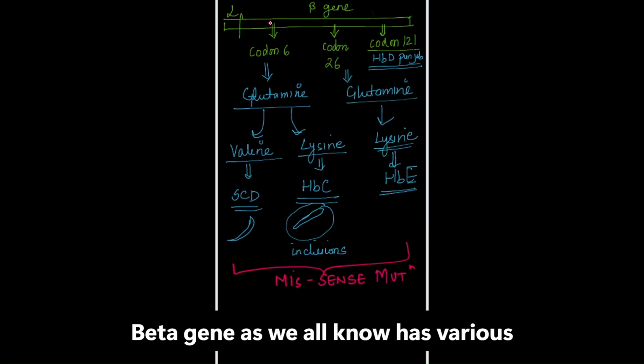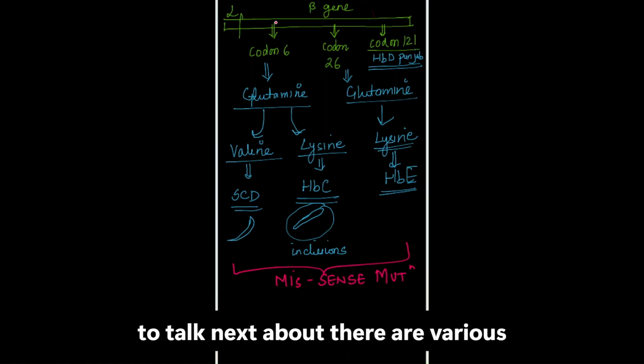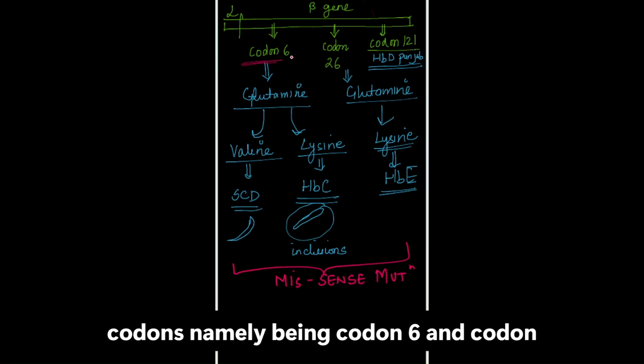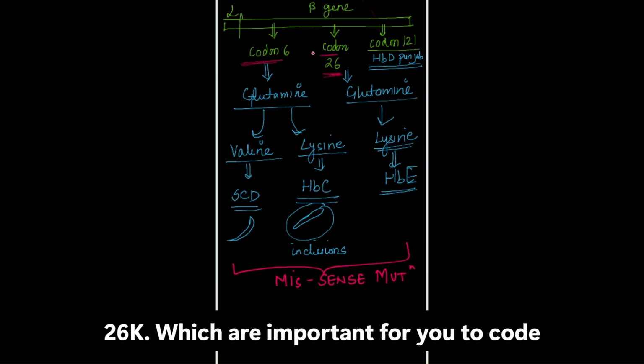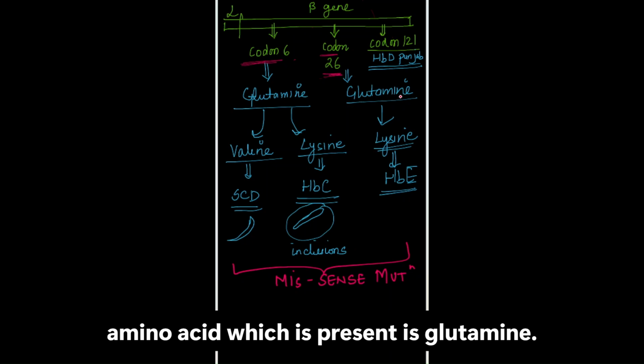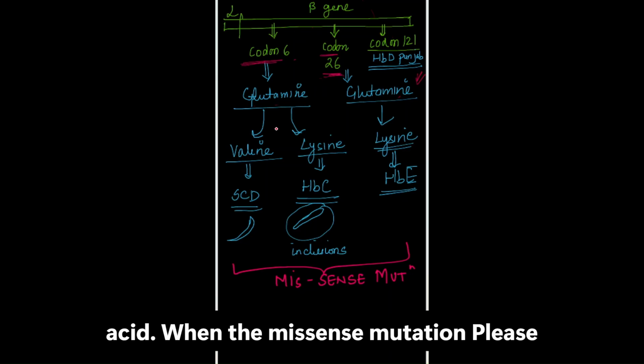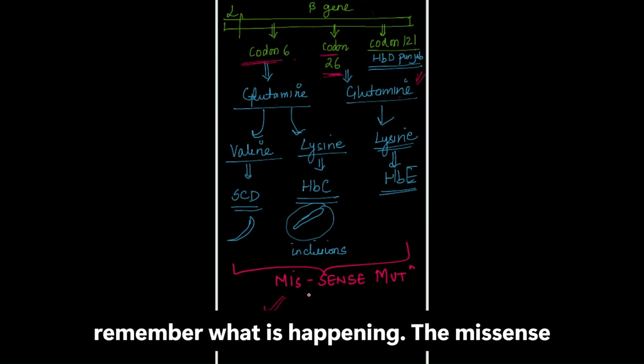Now what happens when the beta gene is affected? Beta gene, as we all know, has various codons. Thalassemia we are going to talk next about. There are various codons, namely codon 6 and codon 26, which are important for you. So at codon 6 and at codon 26 the amino acid which is present is glutamine. Glutamine is a normal amino acid.